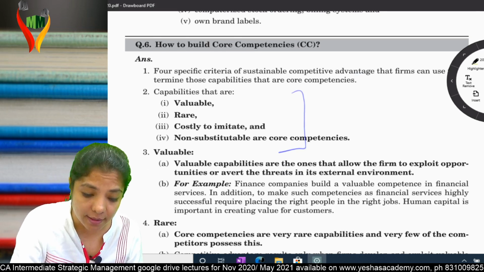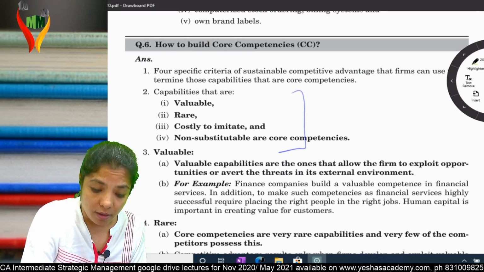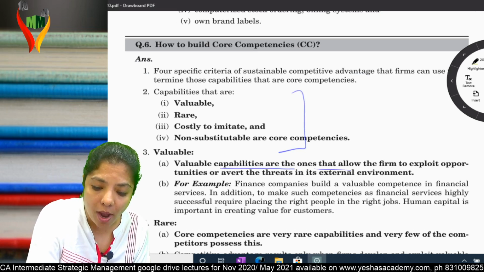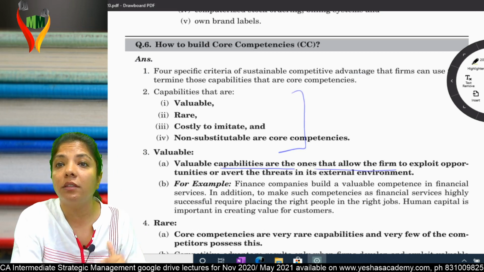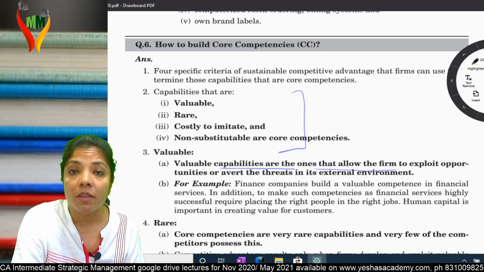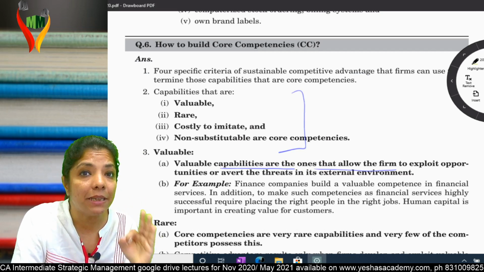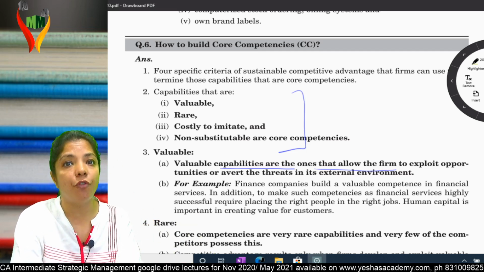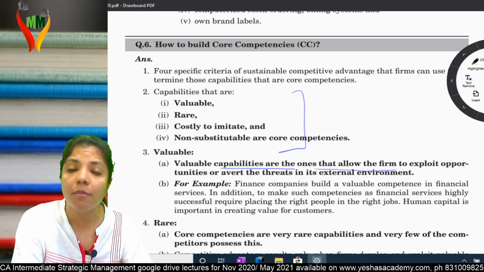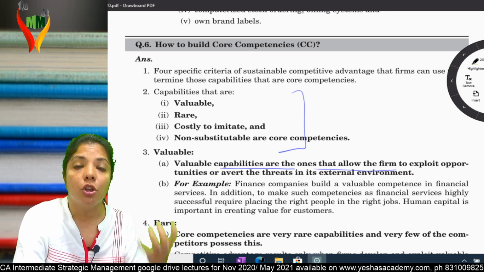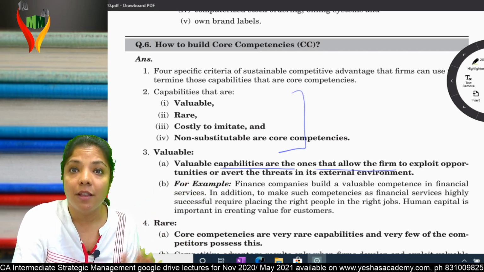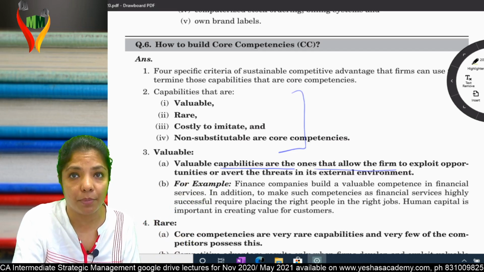Valuable means, listen to this, valuable capabilities are the ones that allow the firm to exploit opportunity or avoid the threat in the external environment. Boss, your competency should be valuable for the firm. That means you are helping the firm to grab all the opportunities and you are helping the firm to overcome the impact of threat. That means you are valuable for the company.